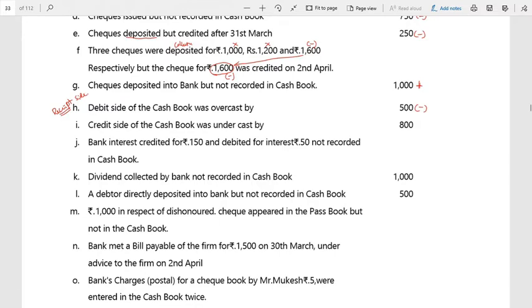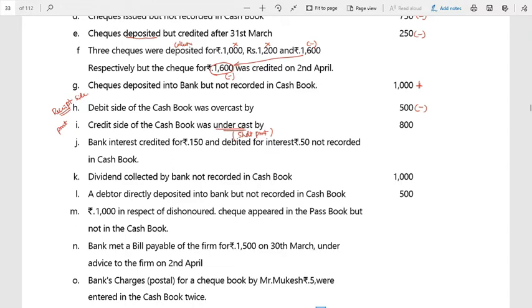Now come back to point number I. Credit side of cash book was undercasted by 800. Correct? So credit side means which side, Varun? So the payment side. Payment side, correct? Now, since it is a payment side, is it undercast or overcast? Payment side, credit side is undercast. Undercast means not recorded in full. I repeat, it is a shortfall. Short payment.